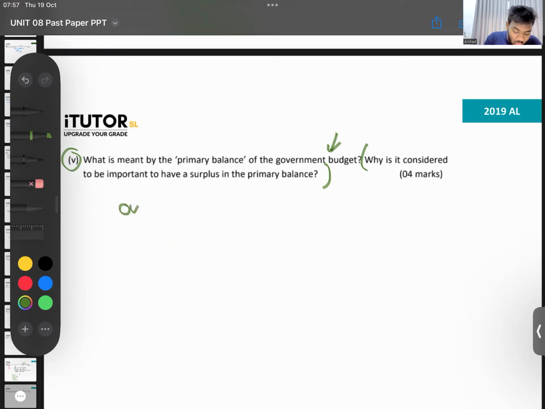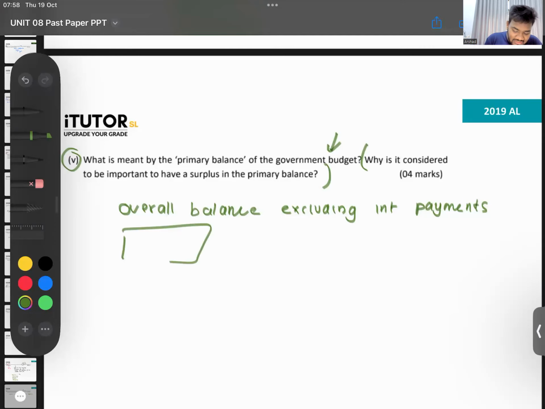the overall balance excluding interest payments. Or you can write the long formula. You can say this is the difference between the total government revenue including grants and the total government expenditure excluding interest payment. If you say difference between, that means this minus this. You can give a definition like that. That is what the primary account balance is. I'm hoping you all know.